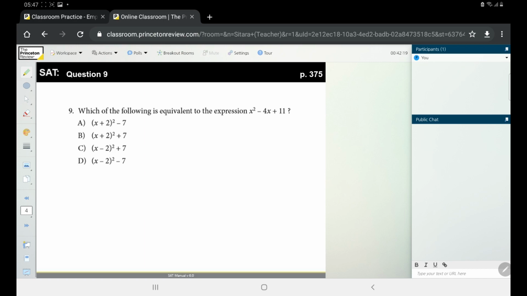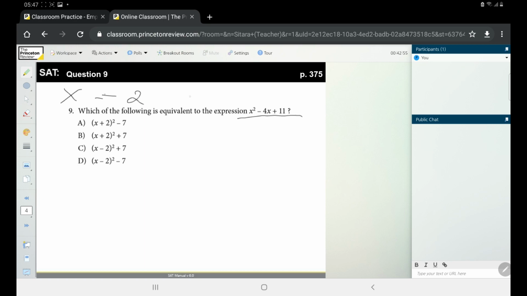Let's say we have an expression in the form x squared minus 4x plus 11. Normally, I have to factor it. But what if I have no idea? As you see in the question and answer choices, we have a variable, and this one is x. For that reason, I have to choose some number for x. Let's say x equals 2. So we plug in 2 for x. Now let's plug it into the expression.